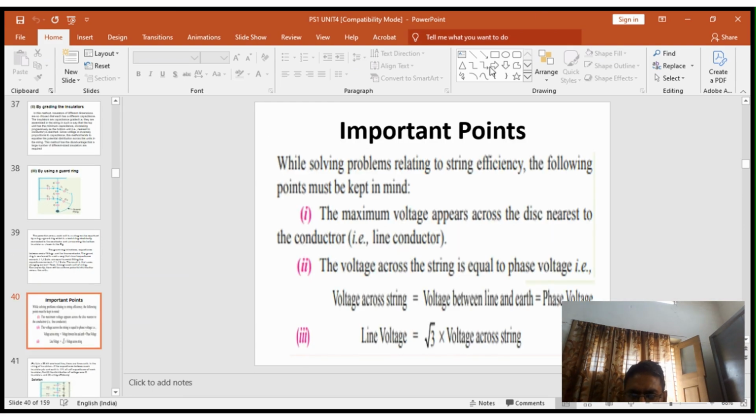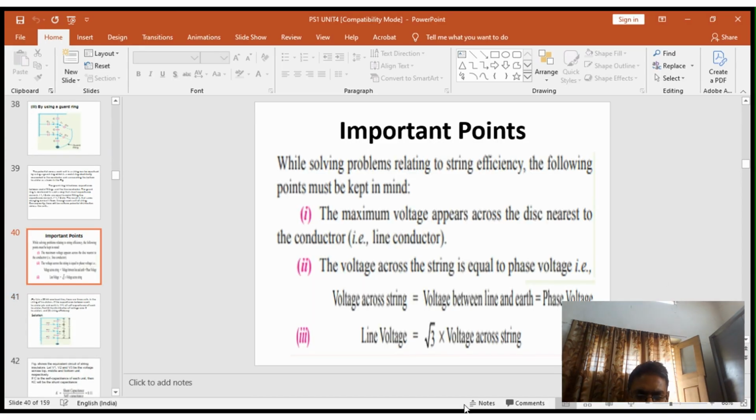Some important points relating to insulators while solving problems related to string efficiency: the maximum voltage appears across the disc nearest to the conductor, that is the line conductor. The voltage across the string is equal to the base voltage. Then the line voltage is equal to root 3 times the base voltage. Let's stop here.